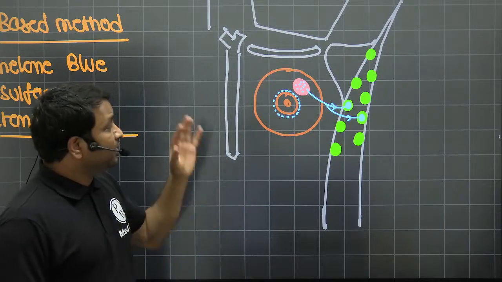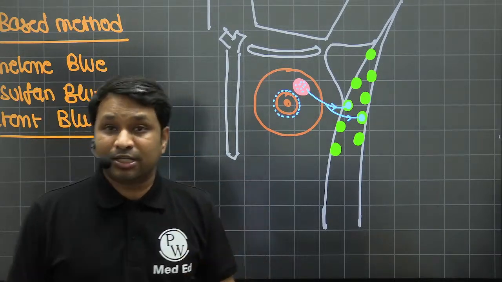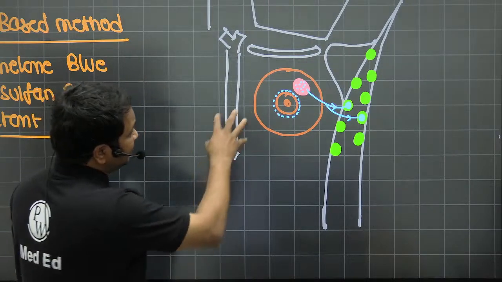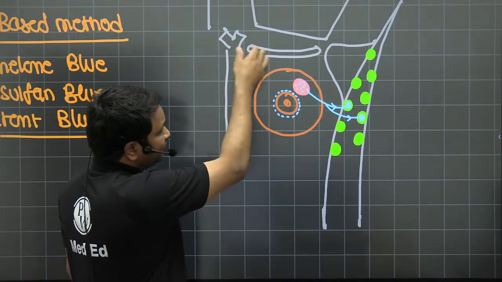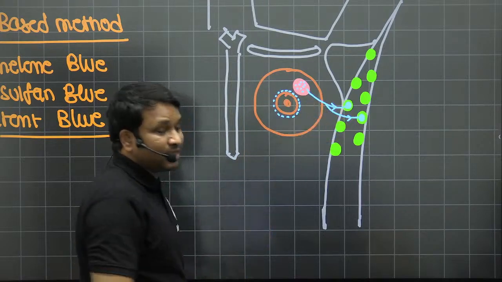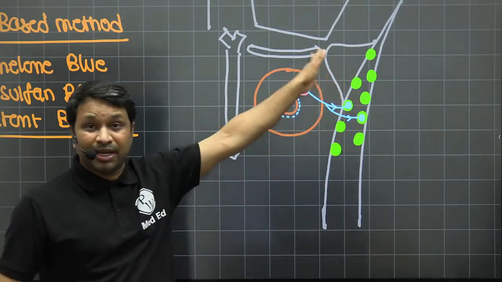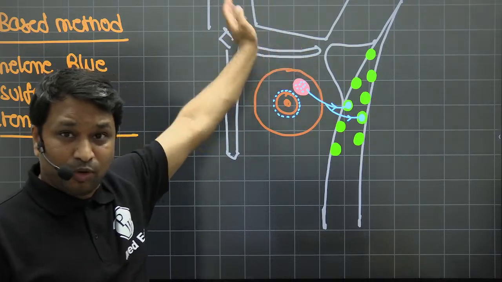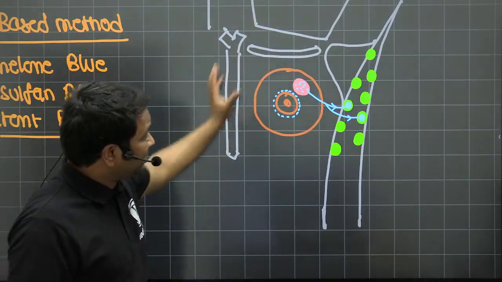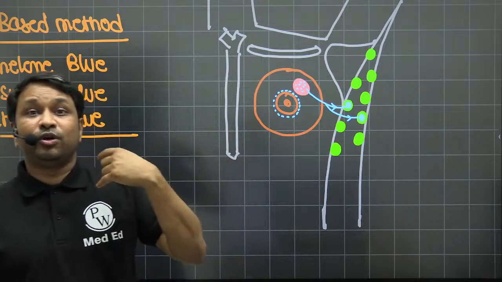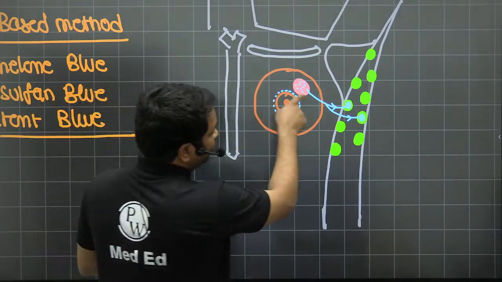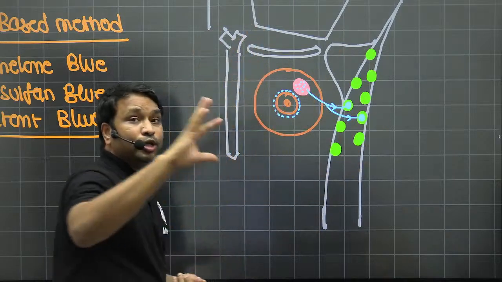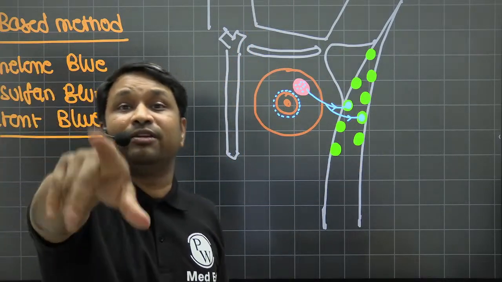Why half an hour before? Why not 24 hours before, or 10 hours before, or 2 hours before? The objective here is that the dye that is injected goes into the tumor, and from the tumor it drains via its lymphatics. Now, all these lymphatics are intercommunicated. We have already learned in anatomy that the lymph nodes drain into central, central drains into apical, apical goes to supraclavicular, and internal mammary drains into apical. There's a lot of inter-exchange. If you give a lot of time, one node gets blue, from there a few other nodes get blue, and the entire set will become blue. You'll not be able to know which is the true node in which the tumor is draining.